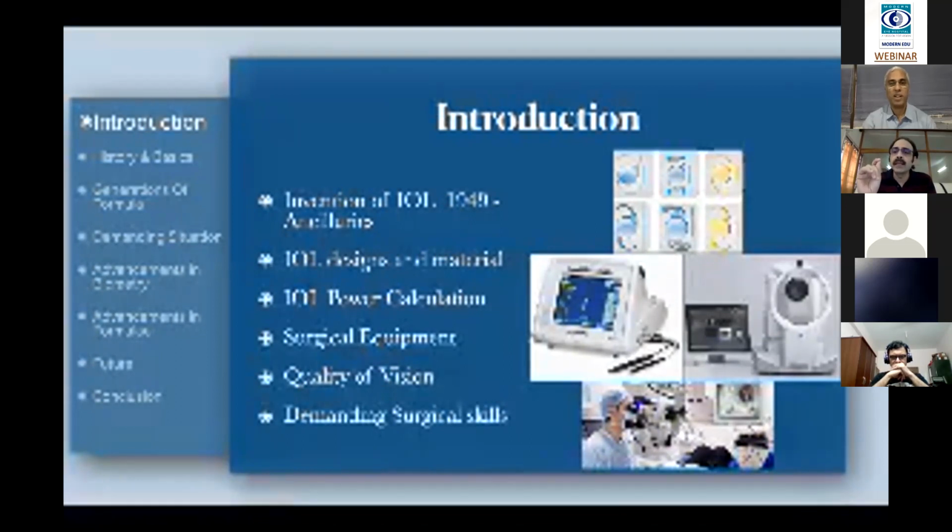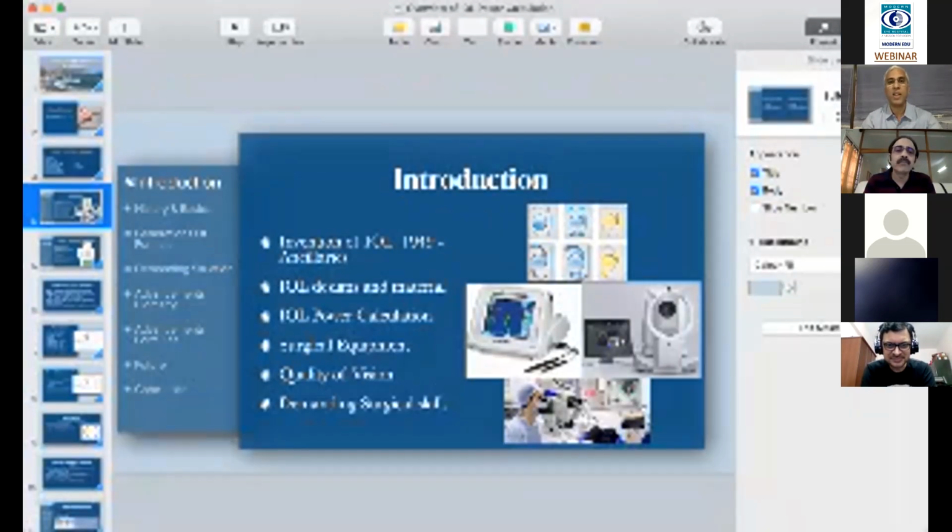Sir, 1 minute. Your slides are not very clear there, sir. They're fuzzy. They're blurred. Could you do something on your monitor? Is it clear, sir? Yeah, it's very clear from here. How is it now? No, sir. The slides are blurry, sir.